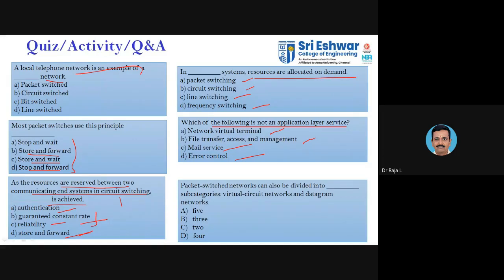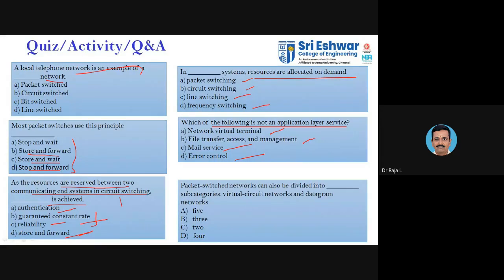They're asking which is not an application layer service. Any answers? You have four options. Mail service is SMTP, which is an application layer protocol, so you can go with mail service. File transfer and access management also come under application layer. Which is the right one?